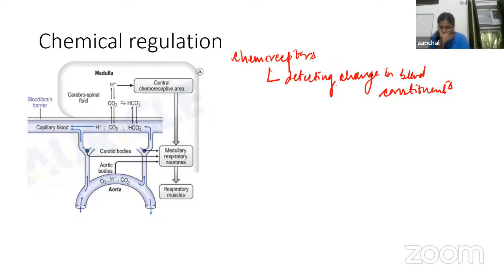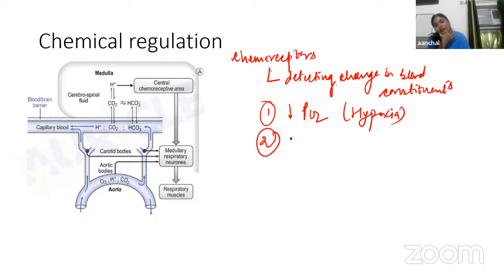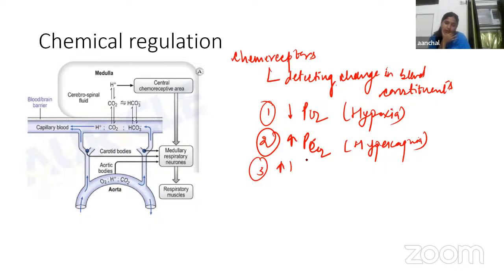The change in blood constituents which stimulates these chemoreceptors occurs whenever there is a decrease in PO2, meaning hypoxia, or whenever there is an increase in PCO2, meaning hypercapnia, or whenever the hydrogen ion concentration increases. So these are the changes in which the chemoreceptors can be stimulated.